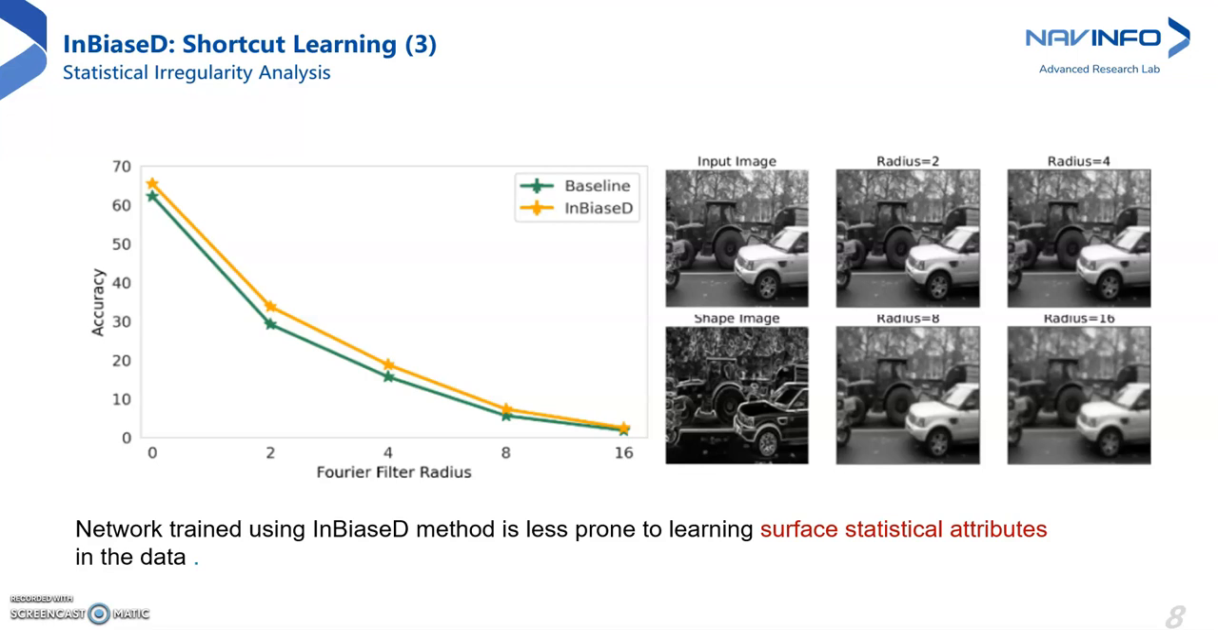As shown from the graph, InBiaseD performs better and is hence less prone to learning these superficial attributes in the data compared to the baseline. Overall, from these two analyses, distilling inductive bias shows promising results in the direction of tackling the challenges of shortcut learning.